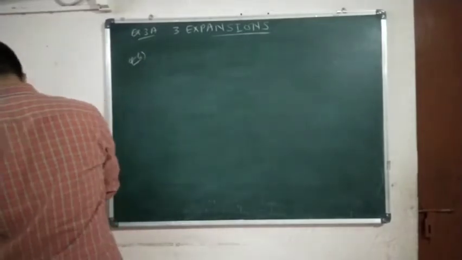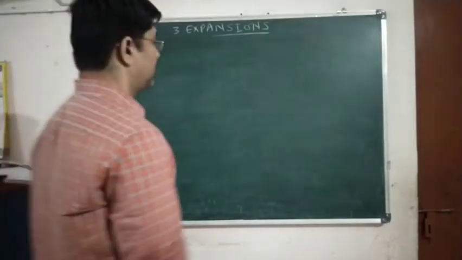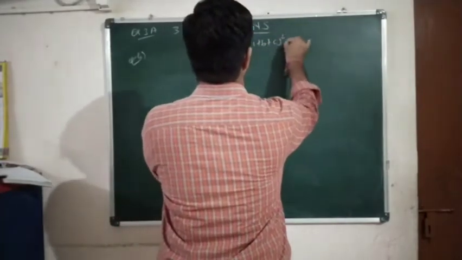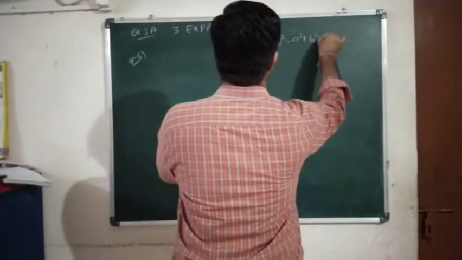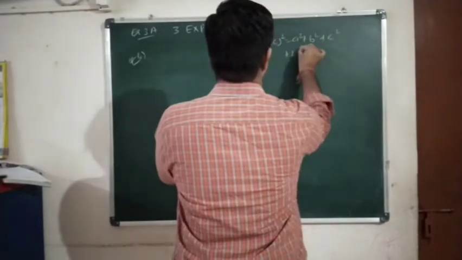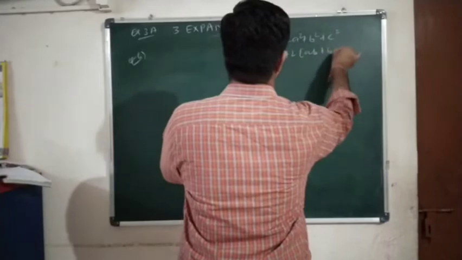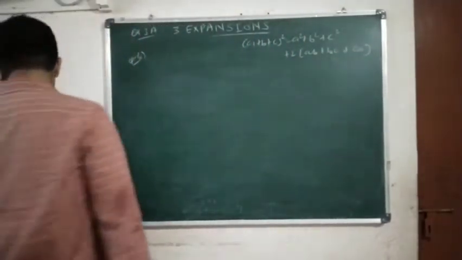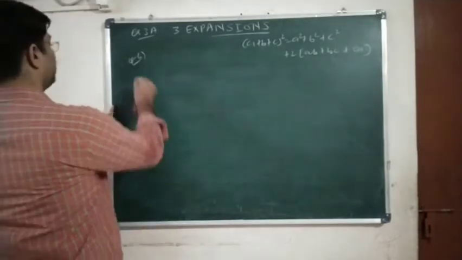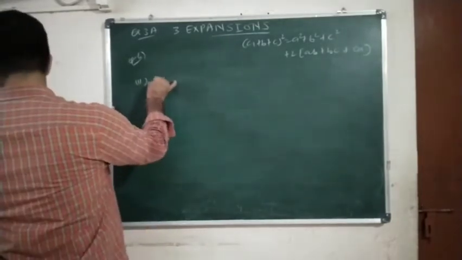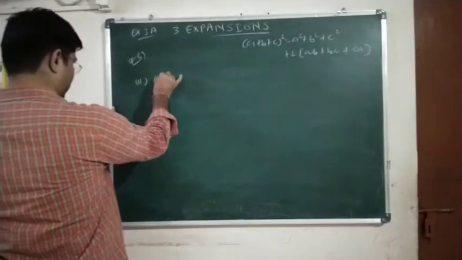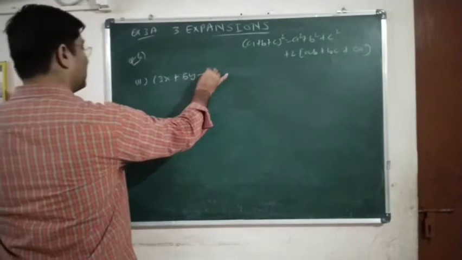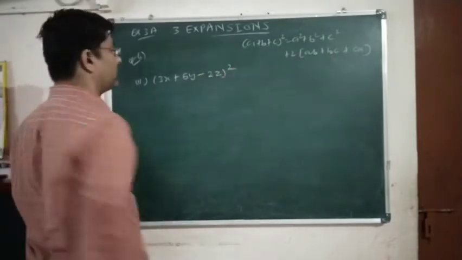Okay, question number 6. In question number 6 we have to use the identity (a plus b plus c) the whole square is equal to a square plus b square plus c square plus 2 into (ab plus bc plus ca). Clear? So the first one you will try, second one onwards I will do. Second one is (3x plus 5y minus 2z) the whole square.